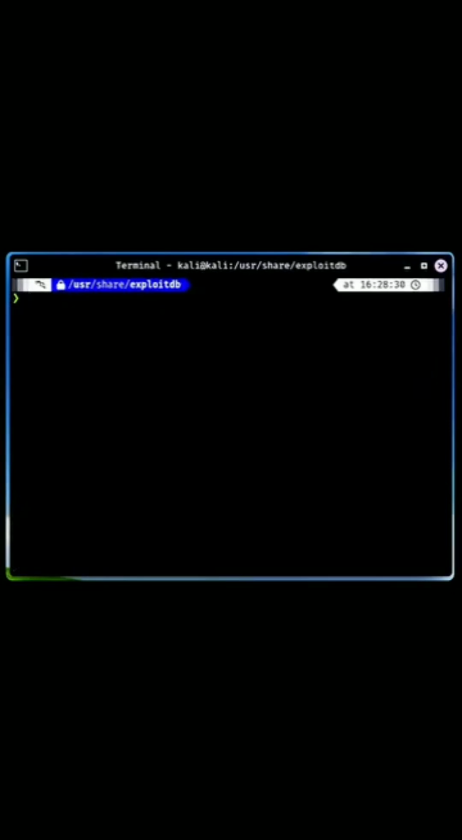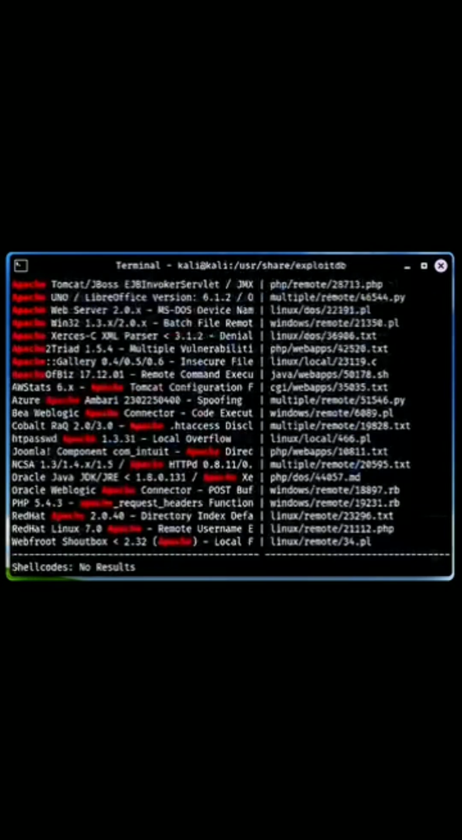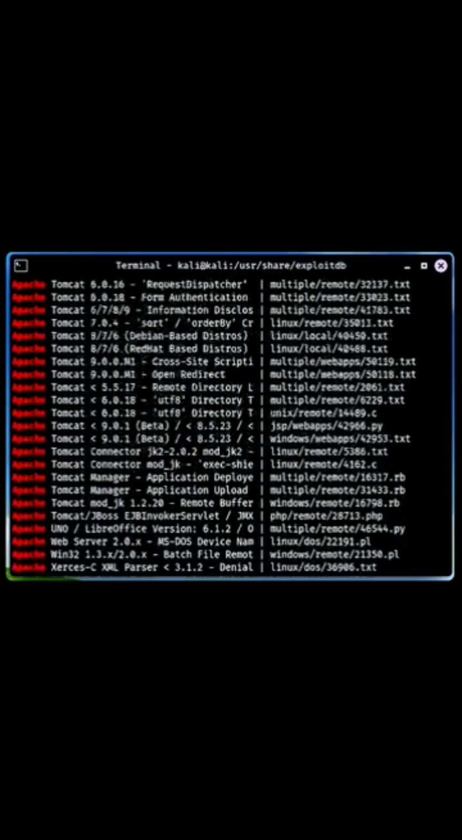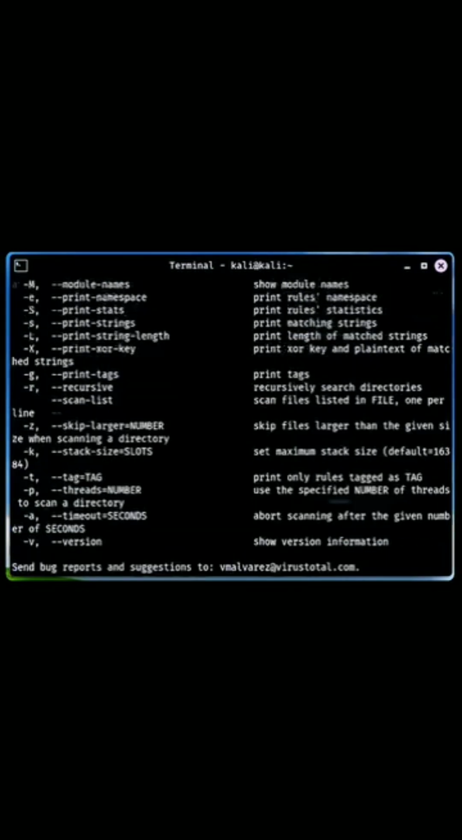ExploitDB, a comprehensive database of public exploits and vulnerable software. It serves as a valuable resource for security researchers and penetration testers using Metasploit to find and exploit vulnerabilities. Yara, a pattern-matching tool designed for identifying and classifying malware samples.